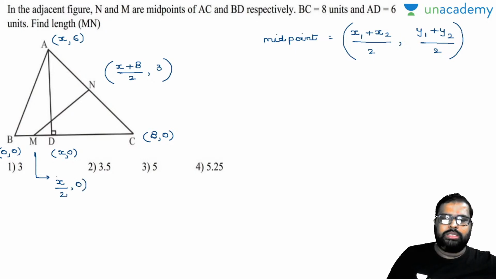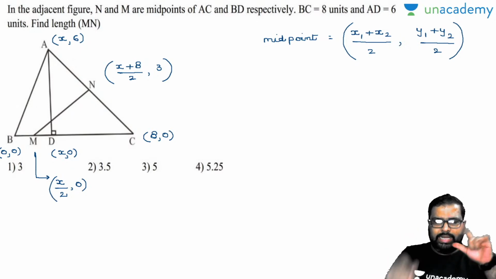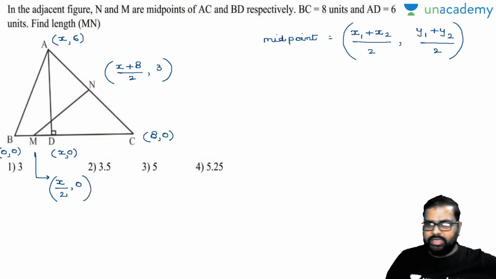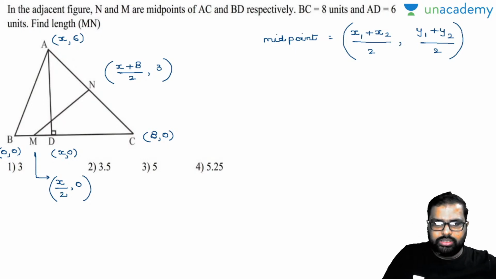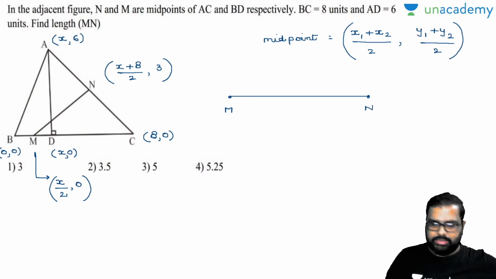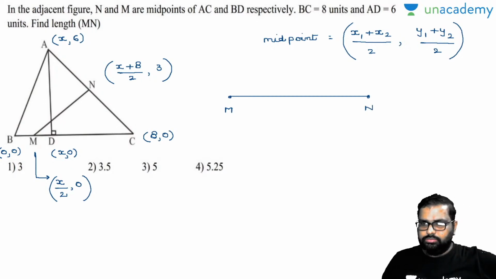Now closely observe there, this diagram is on graph sheet. Now you have to find out the length of MN. How to find out length of MN? So how to find out the distance between two coordinates? Can anybody say? See here, I will take down this there. This is MN, and I am just taking down the value there. MN has some coordinates. Am I right or wrong? Which is given in the question.